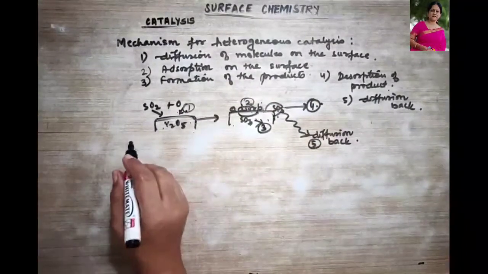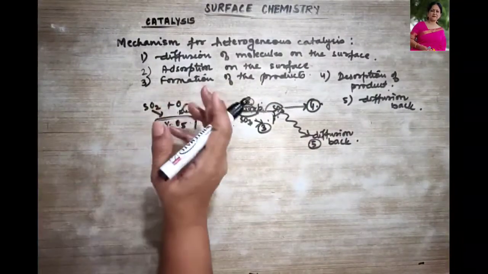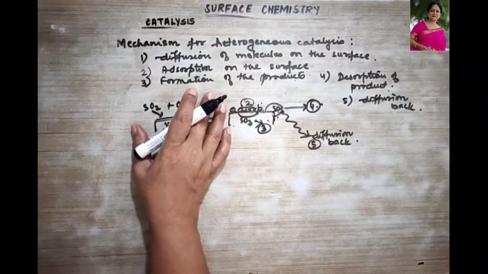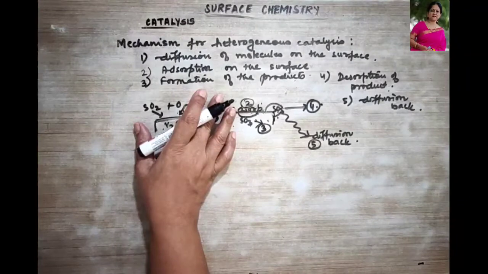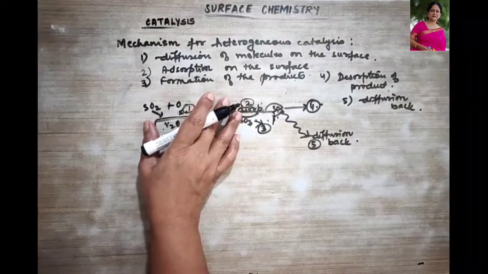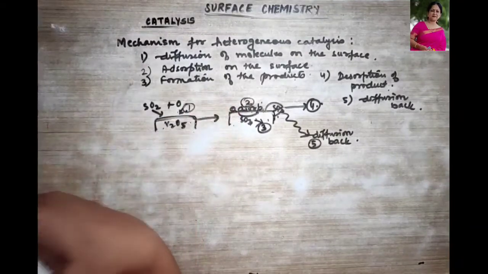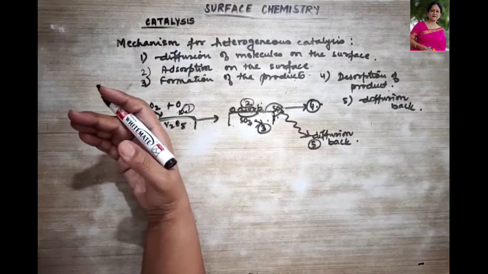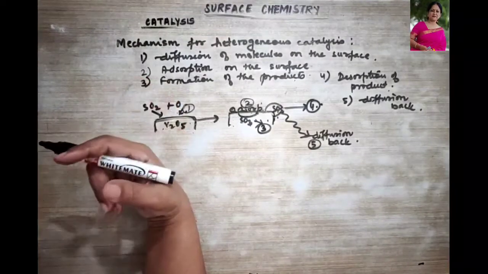Some more examples you can take up, like polymerization of ethylene using titanium chloride and trialkyl aluminium as a catalyst, forming polythene by the Ziegler method. Then even cracking of the hydrocarbons in the presence of hydrogen by the zeolite catalyst.